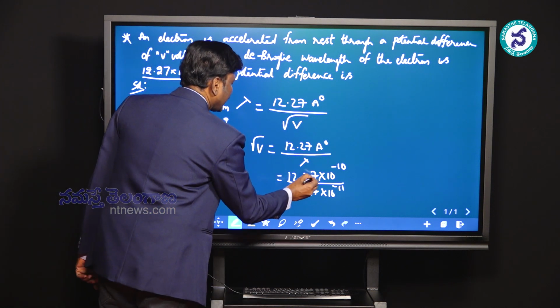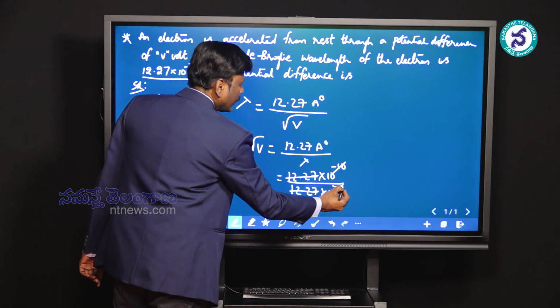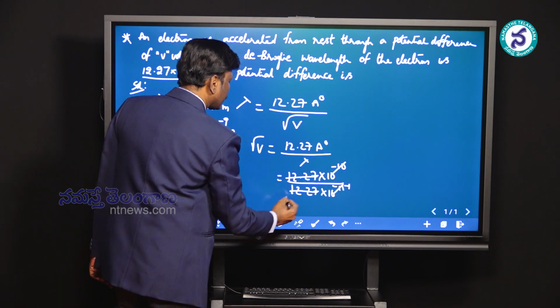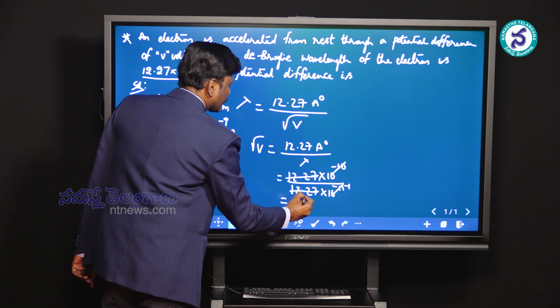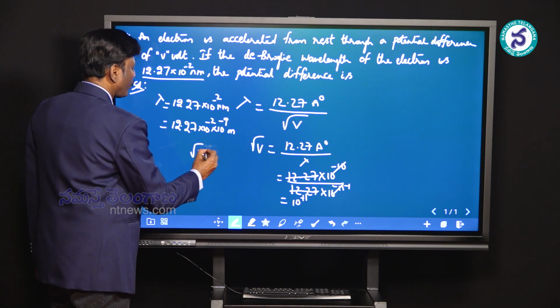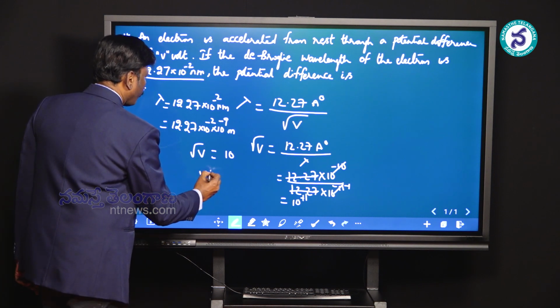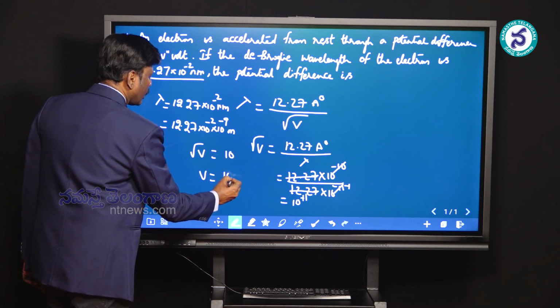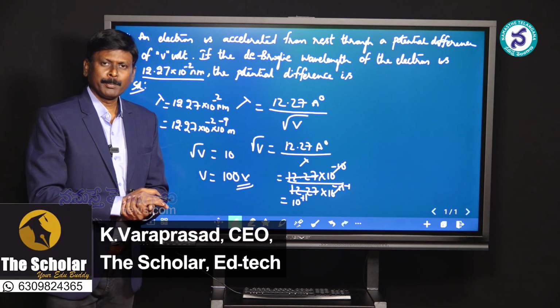Now these two get cancelled and even these two get cancelled. Here we have minus 1 left over, get it in the numerator, it becomes 10 power plus 1. So the value of root V is equal to 10. Otherwise, V becomes the square of this, which is 100 volt. This is how simple it is.